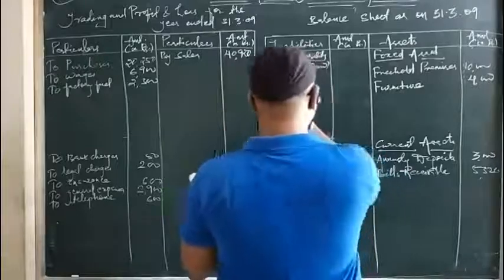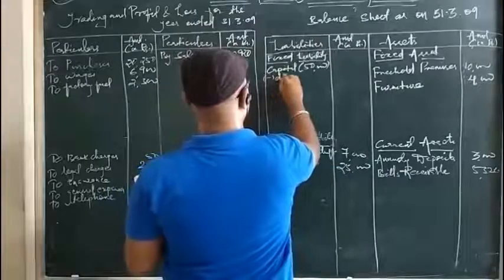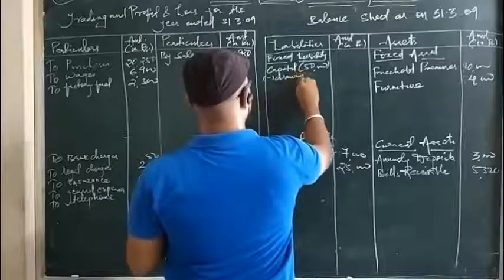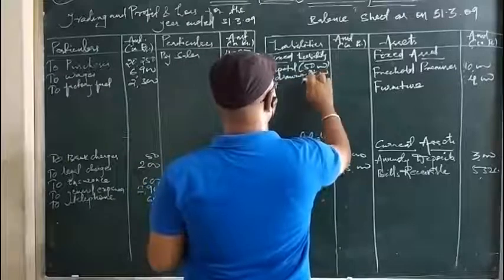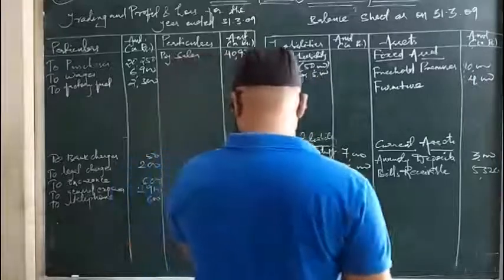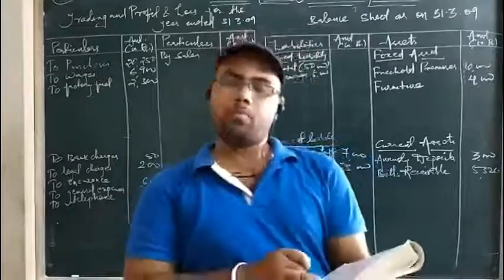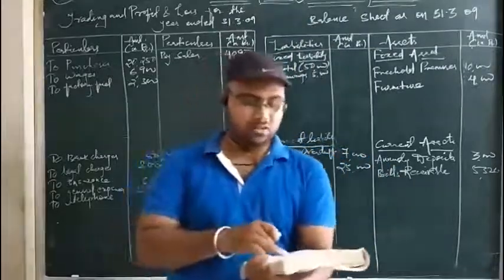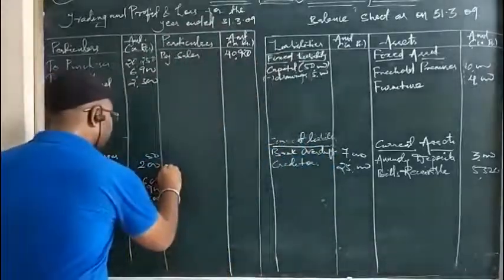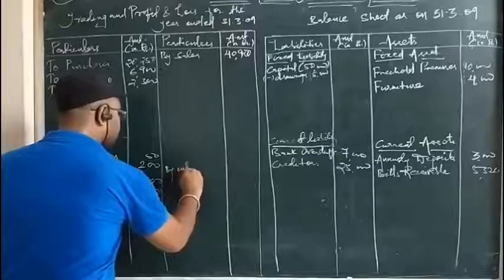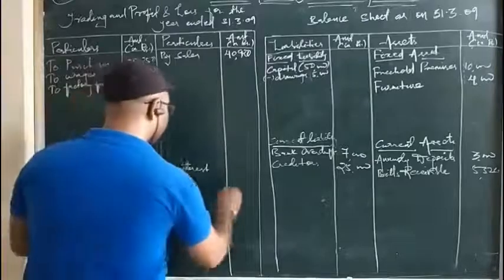Then drawings. Drawings are deducted from capital. So right here, drawings less drawings. So drawings is 5,000. Okay. Then interest. Interest is given as credit. That means interest is the credit balance. Being an interest in nominal account balance, credit means income, and it is not mentioned for what purpose. We will take it as an indirect income. Okay. So by interest. I have left this place because we have gross profit or gross loss. So interest is 900.